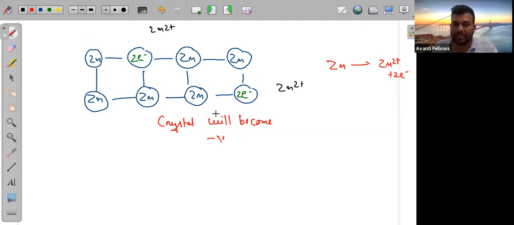Now we know in defects it is not possible, but this is a condition when your Zn2+ is removed. So the crystal becomes negatively charged, and the Zn2+ in the aqueous solution will come close to it like this. It will not again participate in the crystal, but just comes close due to the interaction between positive and negative charge. And this positive and negative charge interaction is known as your potential difference.